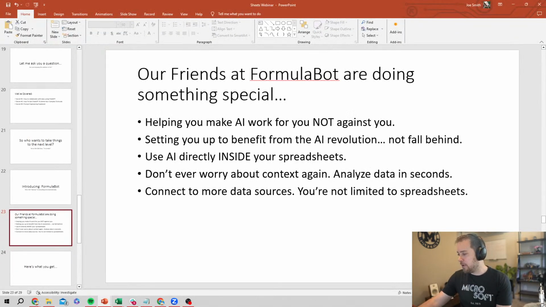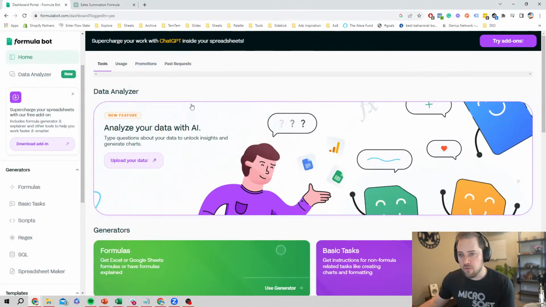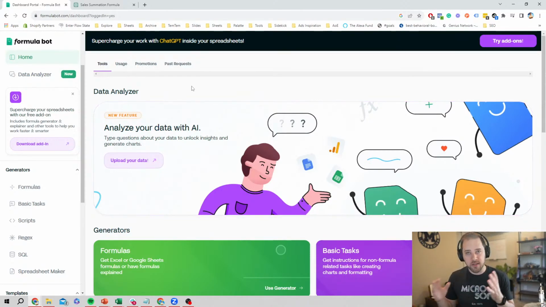So let me open up my browser again, and I'm going to show you what FormulaBot is all about. FormulaBot is custom software built specifically to use ChatGPT and take advantage of it inside of your spreadsheets. One of the awesome things, and this is one of the things I love about the software, is you have the ability to actually upload your data.